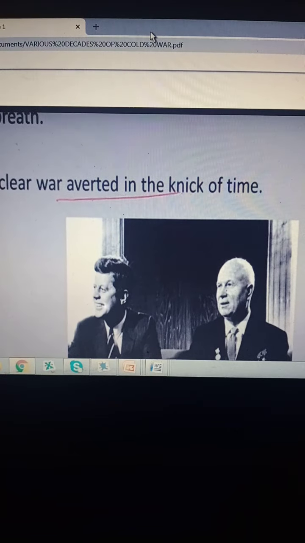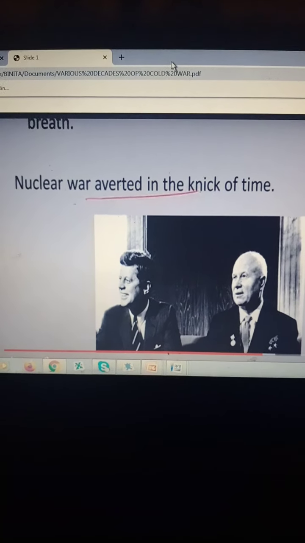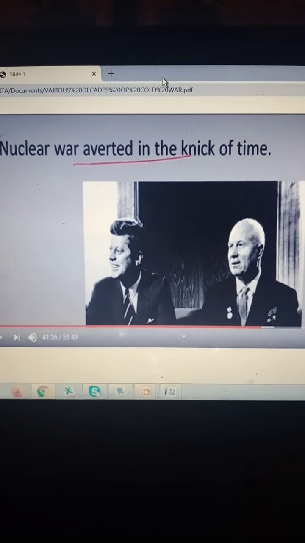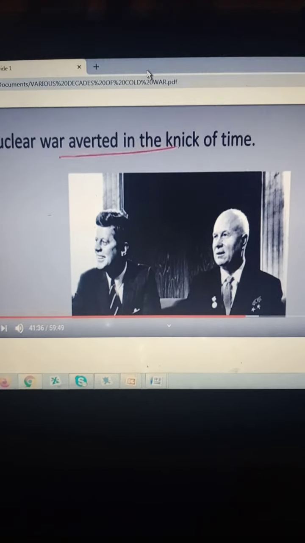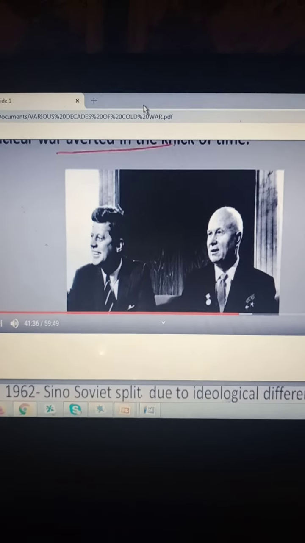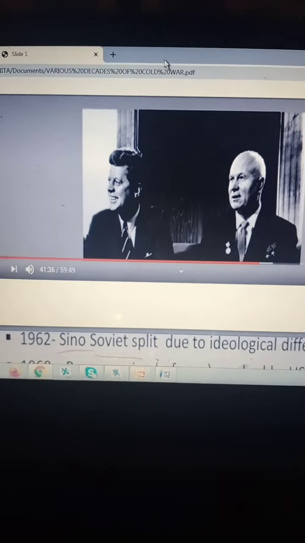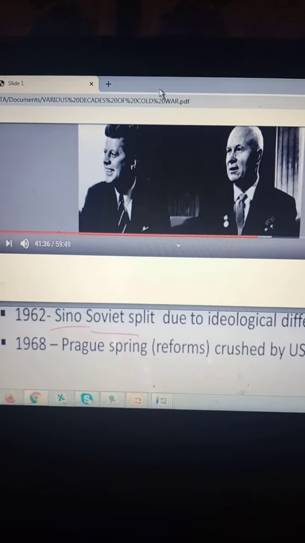But then this was again averted in the nick of time, and the nuclear war was stopped. You have John F. Kennedy to your left, the US president, because there's a change of government again, and you have Nikita Khrushchev, the prime minister of the USSR, to your right.